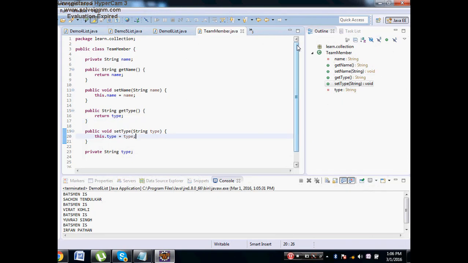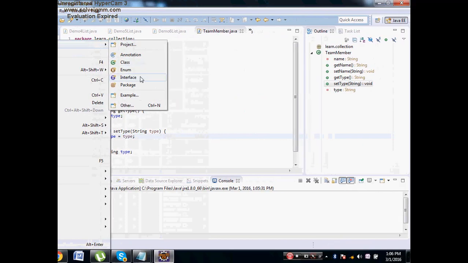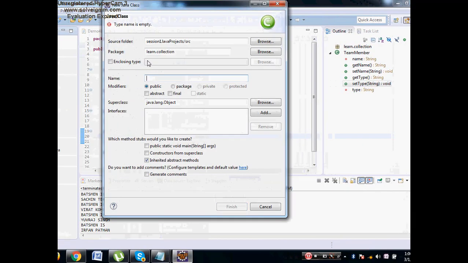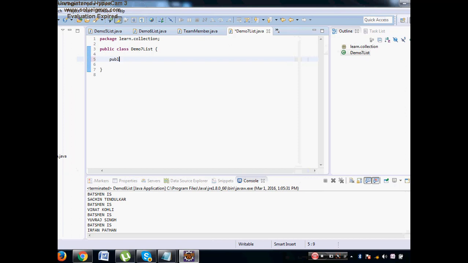Like we can have list of string, list of integer, list of double, list of float, predefined data types of Java. We can have even a list of our own user defined data type. We can have a list of user defined data type as well. Therefore now let us go and say new class demo7 list. Here again I'll say public static void main String args.